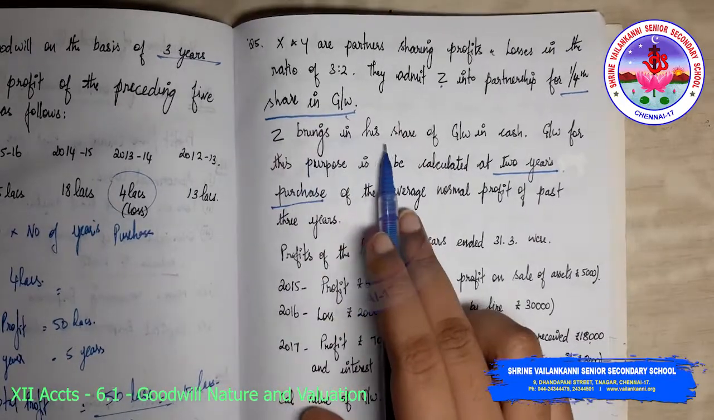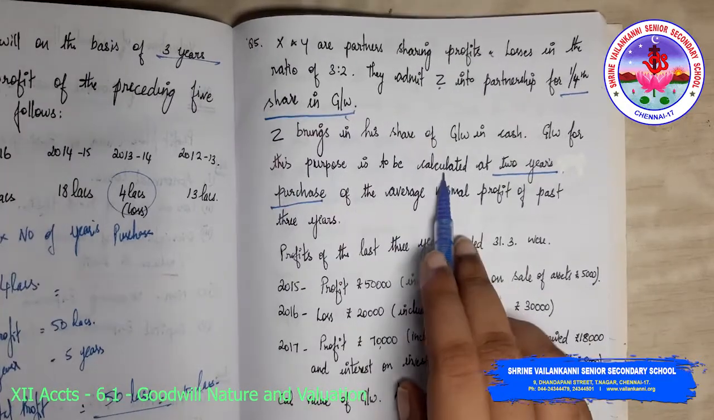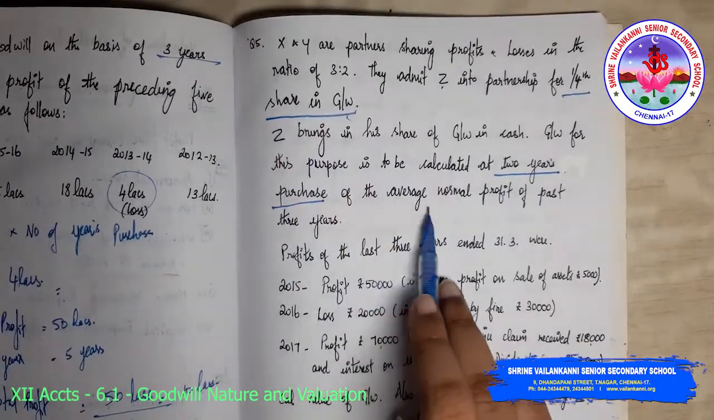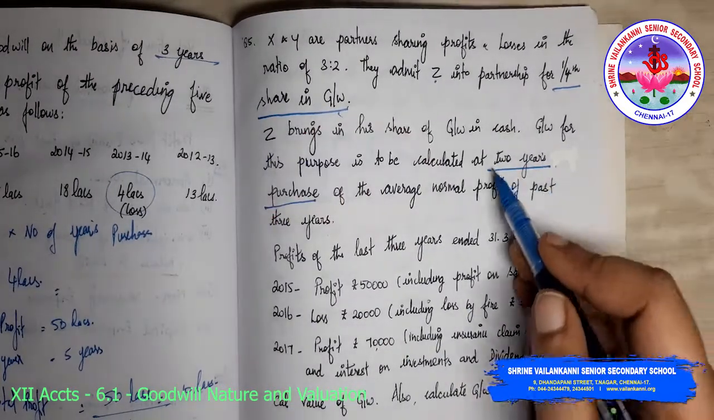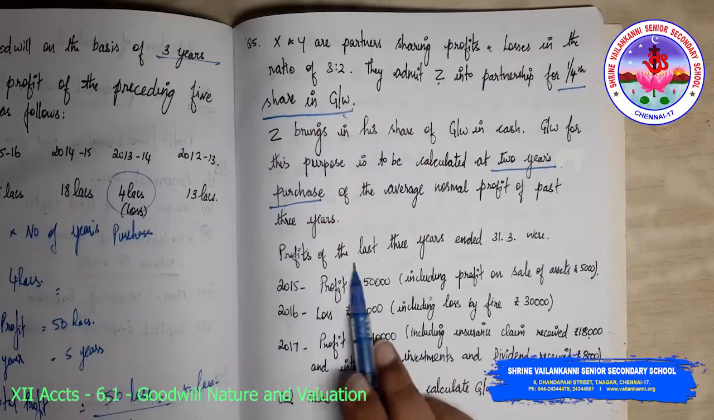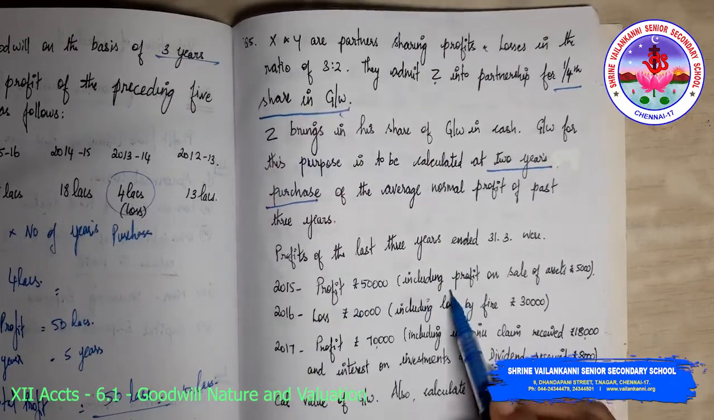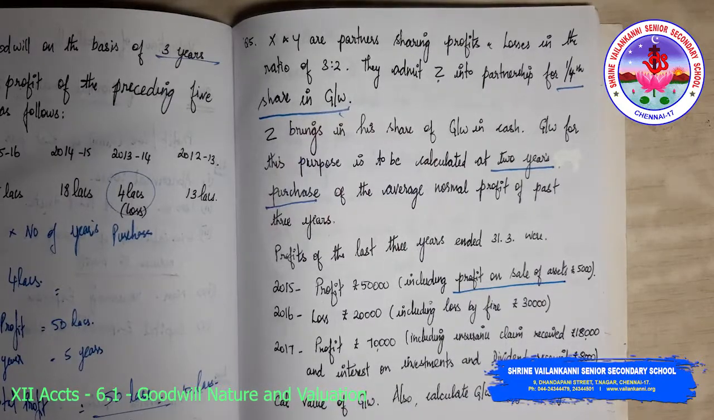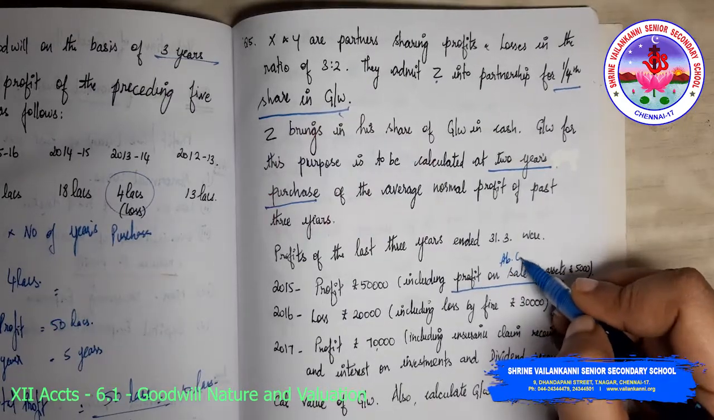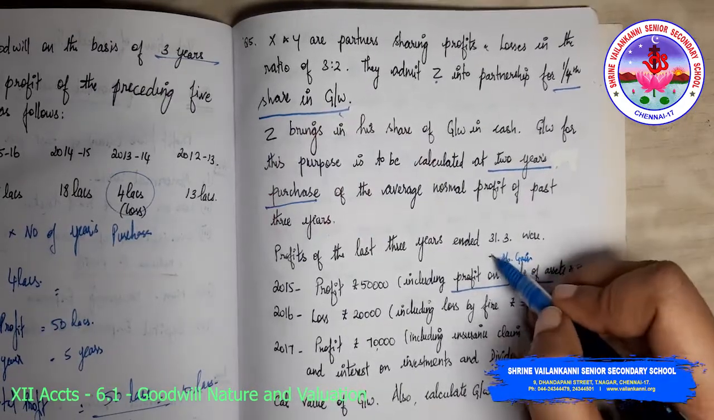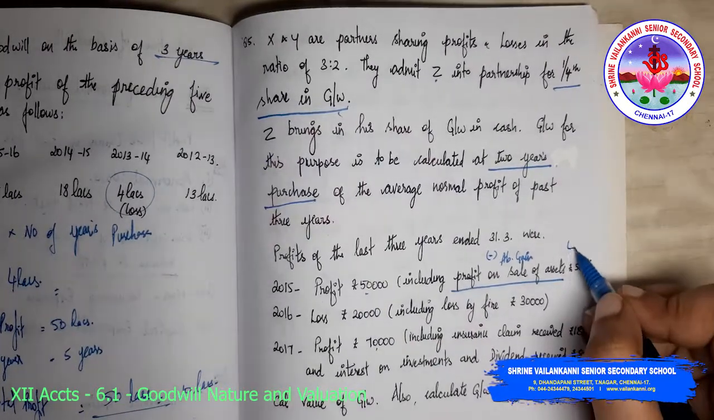So there are 3 years of profit, and 2 years is the purchase. Profits of the last 3 years are given. Profit 50,000 including profit on sale of assets 5,000. Now profit on sale of assets is an abnormal gain. What is the treatment for abnormal gain? You need to deduct. So if I am deducting 50,000 minus 5,000, how much should I take?